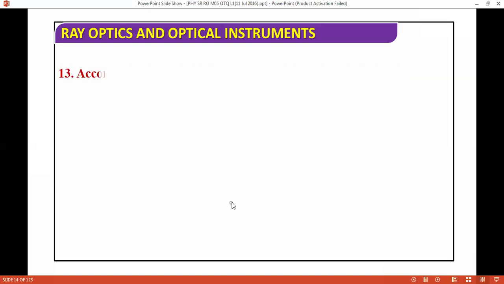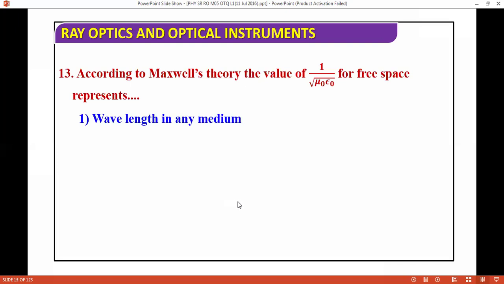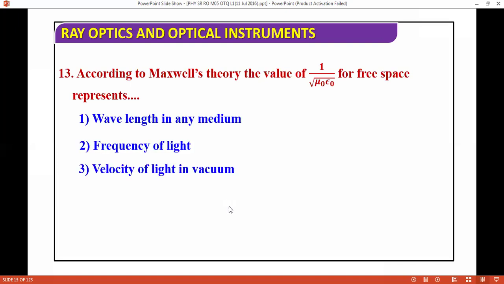Next question we are moving for. According to Maxwell theory, the value of 1 by square root of mu naught epsilon naught is, in free space, what? So this is doable and very good question. Mostly this question comes in exam. So what is correct answer? So correct answer is velocity of light in vacuum.